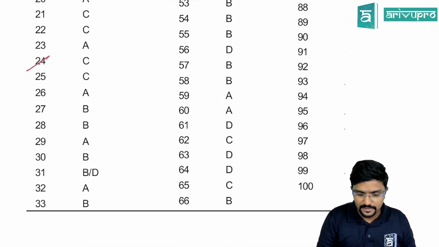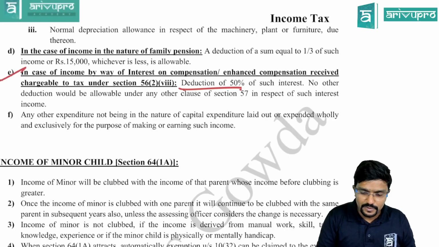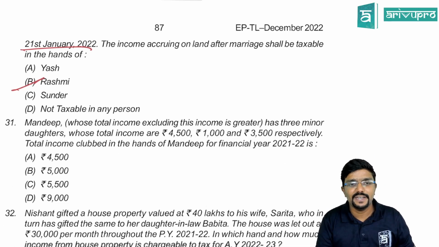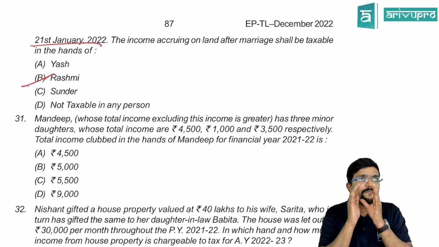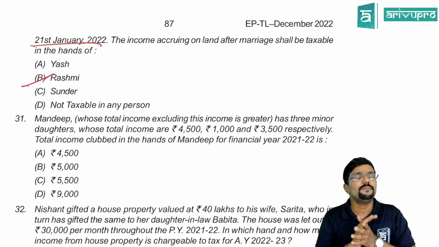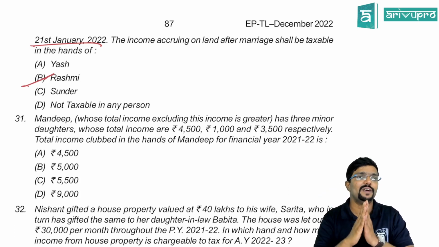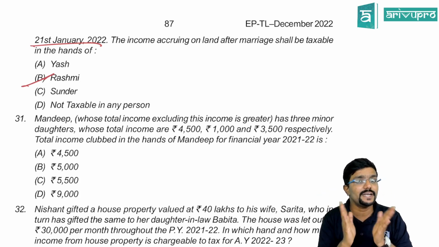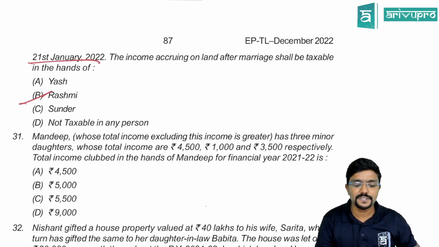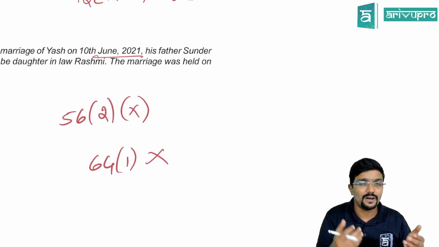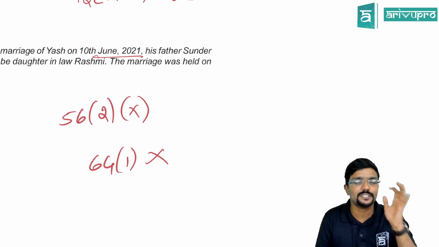They have given B only as the answer, so it will be Rashmi. I will explain this once again. Just observe. Father-in-law gifted the property to the to-be daughter-in-law. Were there father-in-law and daughter-in-law on the date of gifting? No. So is section 64(1) applicable? No. Next, for the daughter-in-law, let us use the word Rashmi.